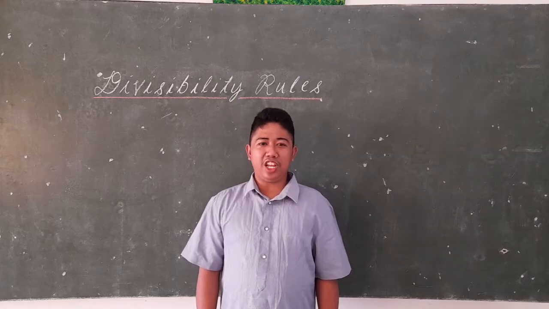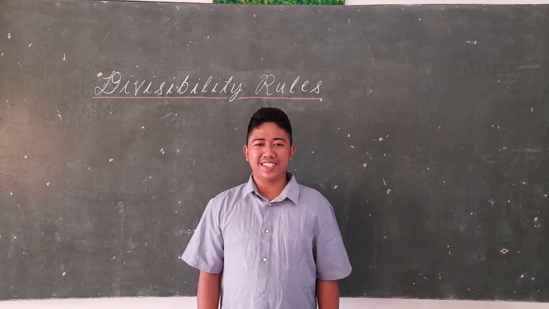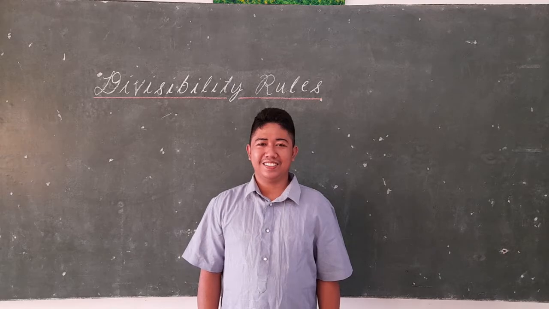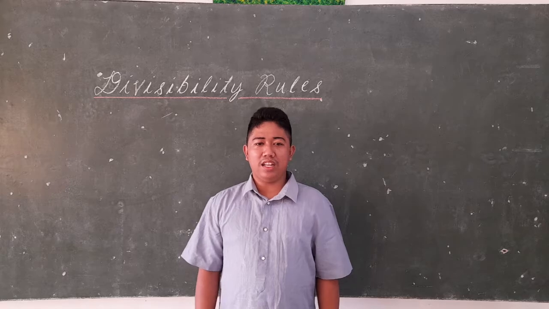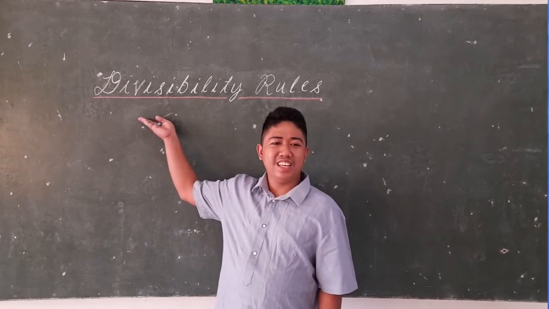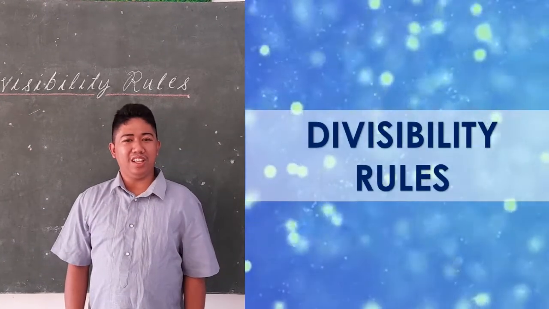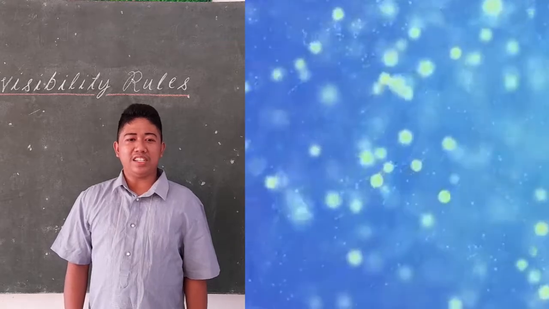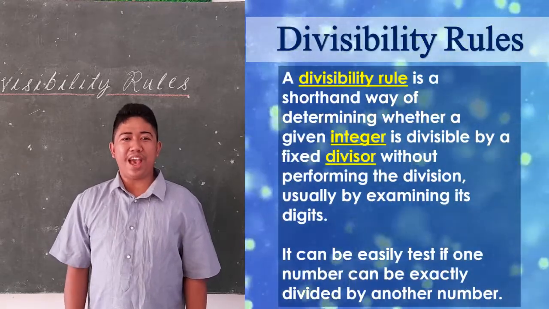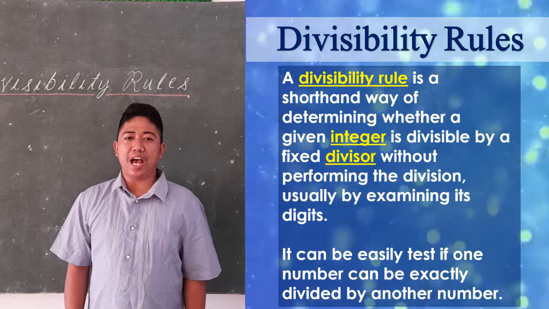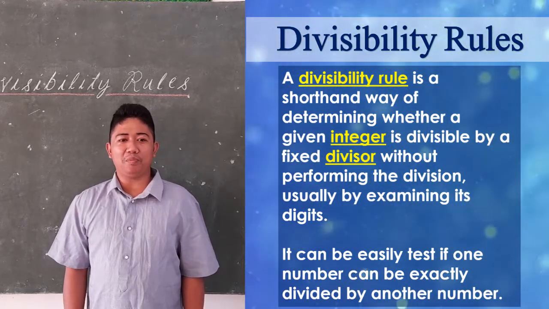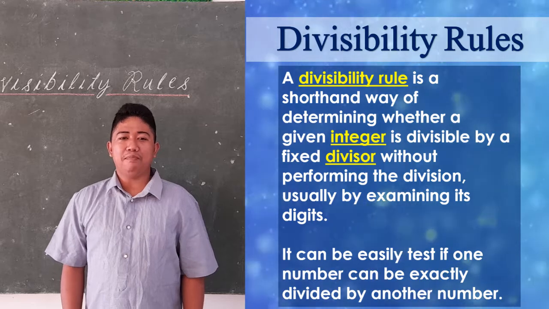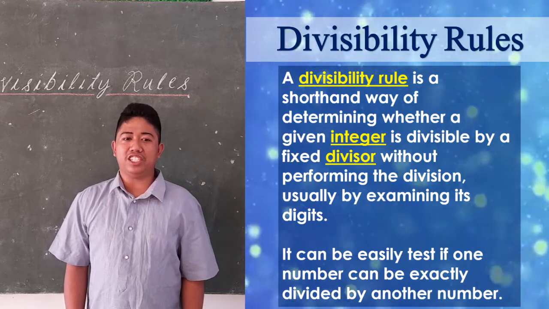Students, are you familiar with divisibility rules? Alright, so today we will discuss the divisibility rules. What is a divisibility rule? A divisibility rule is a shorthand way of determining whether a given integer or number is divisible by a fixed divisor without performing the division, usually by examining its digits.